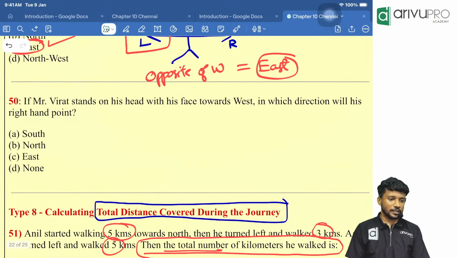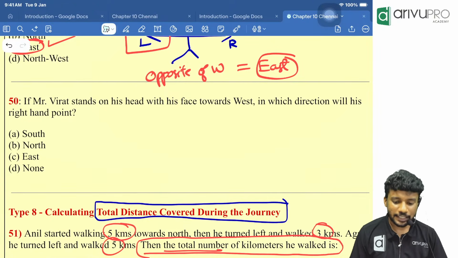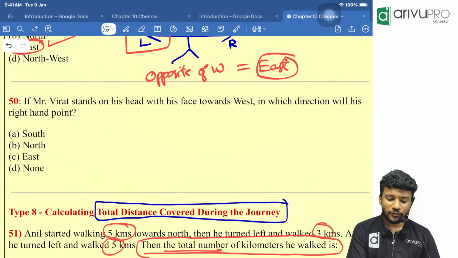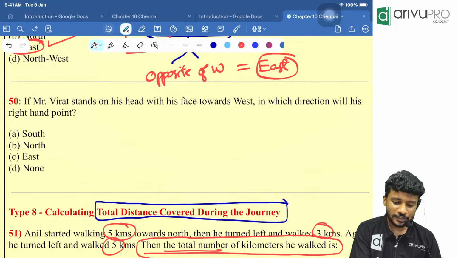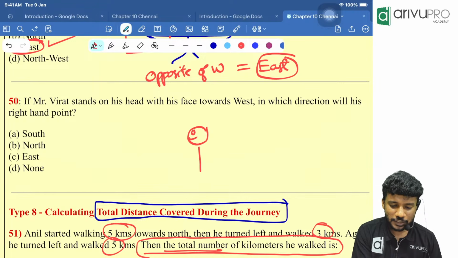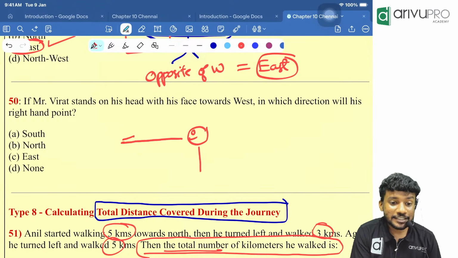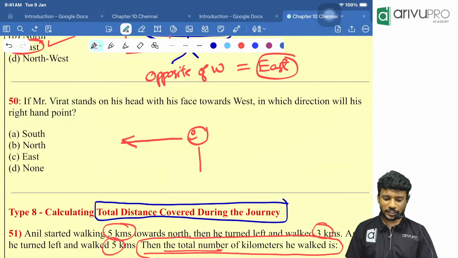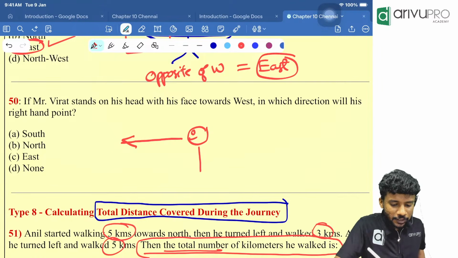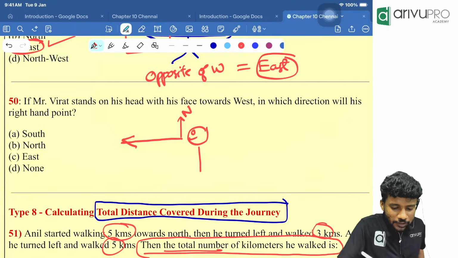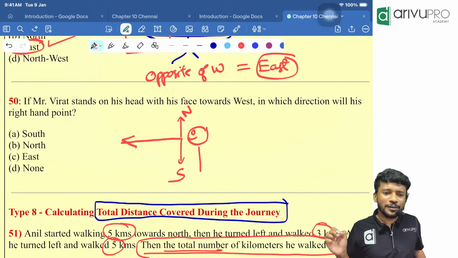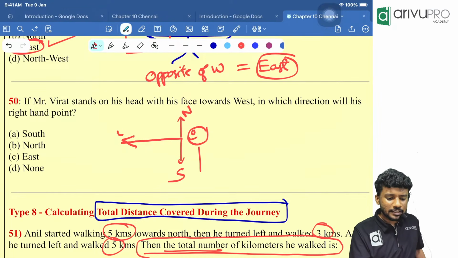Tell me. Virat stands on his head, face towards west. Now think about Virat standing normally. Virat is looking towards which direction? Virat is looking towards the west direction. Now think about it, people. A person facing west. Right of west is what, people? The right hand will be pointing towards north. The left hand will be pointing towards which direction? South. That we know. We already studied that. Then this is the west direction.